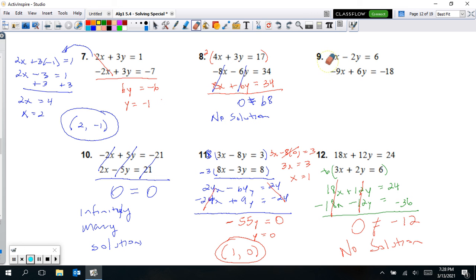Number 9, same thing going on here. We can't cancel them yet, but we could see what do we need to multiply 3 by to get an opposite of negative 9, I should say, it would just be 9. So 3 times 3, we want to multiply the top equation of this one by 3. So 3 times 3 is 9x. I'll put that right below. 3 times negative 2y is negative 6y. 3 times 6 is 18. So we're going to cancel out the 9x's. We can end up canceling the 6y's as well. They're opposites. And the 18's are also opposites. So they cancel out. 0 equals 0, which is a true statement. So it's infinitely many solutions on number 9.